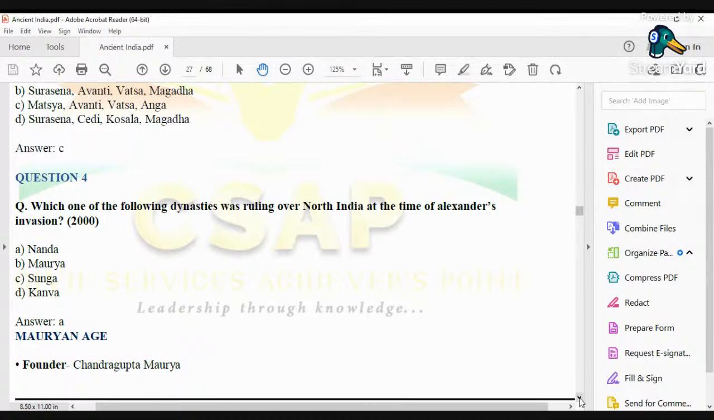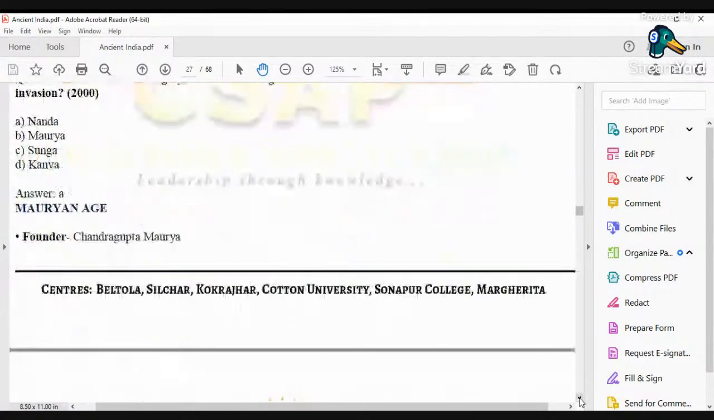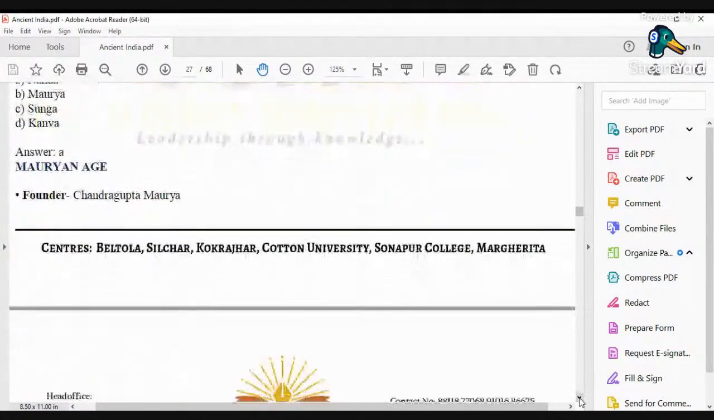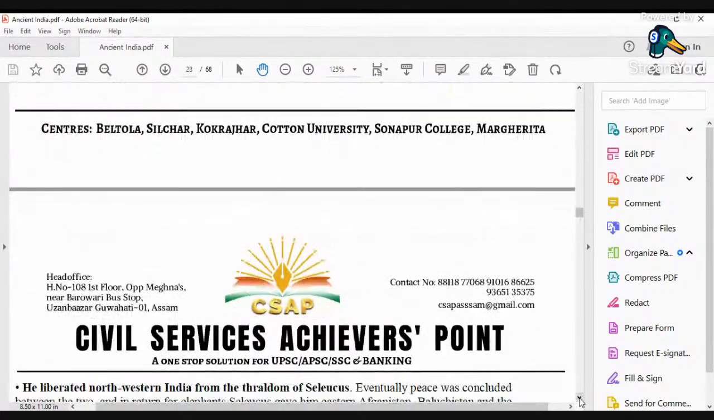Now, let's look at some of the questions which have been asked in the past by UPSC and which are related to the Mauryan age or Mauryan Empire.